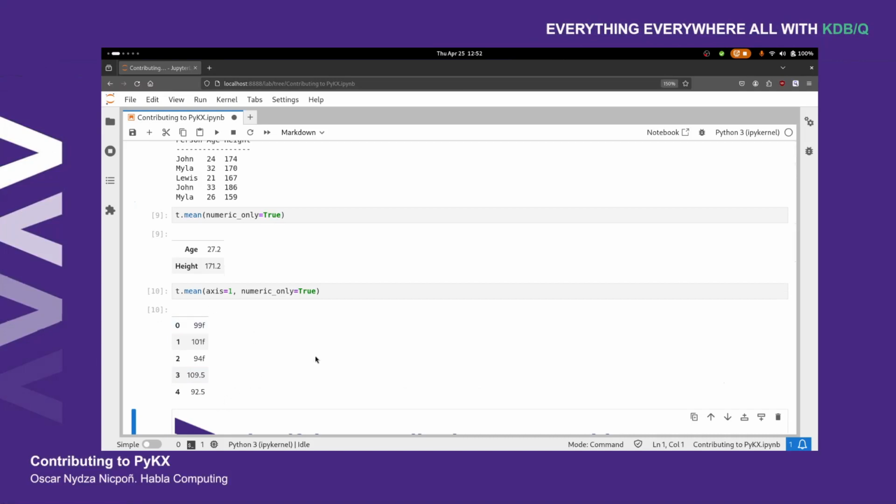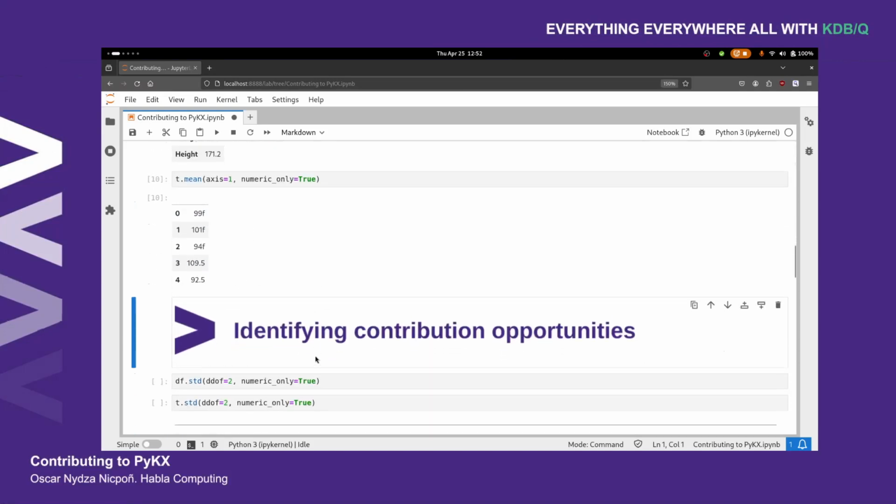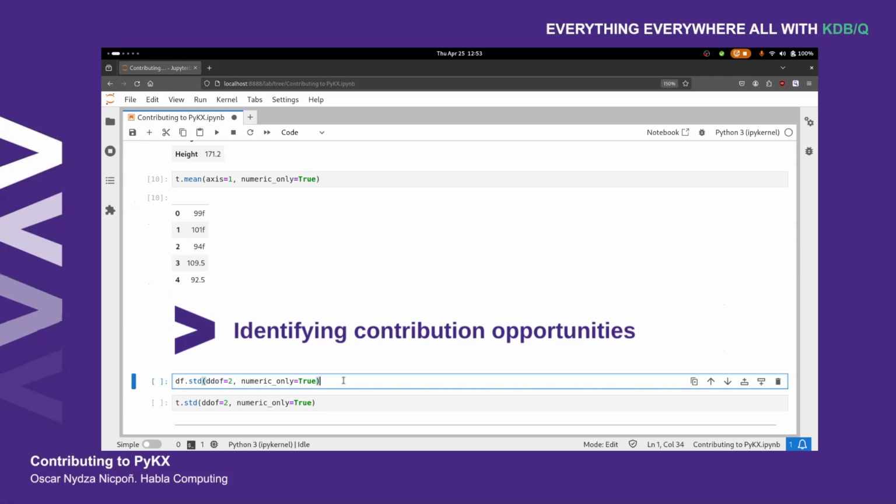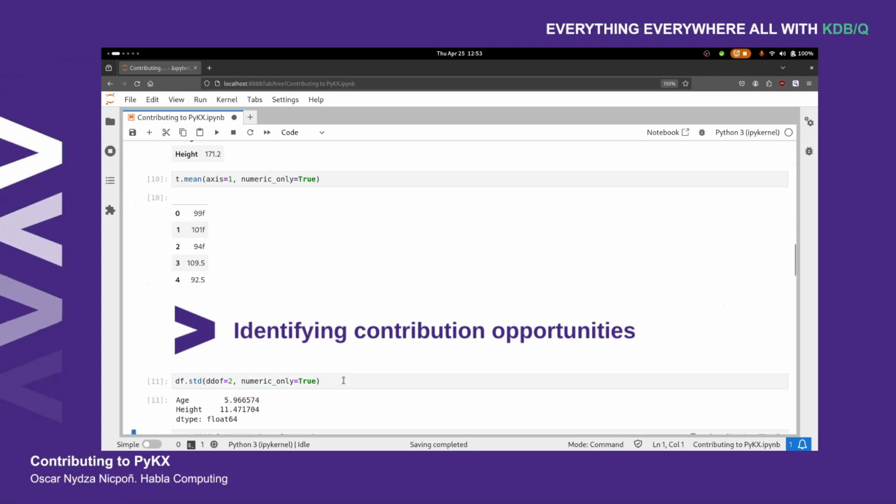Okay, so say that you had to perform another operation, in this case the standard deviation, with this DDoF parameter. We'll get into what this means later on. And you wanted to calculate that over your data frame. So if I run this, we do just fine. Remember, this is in pandas. And we get, once again, a sort of dictionary right here.